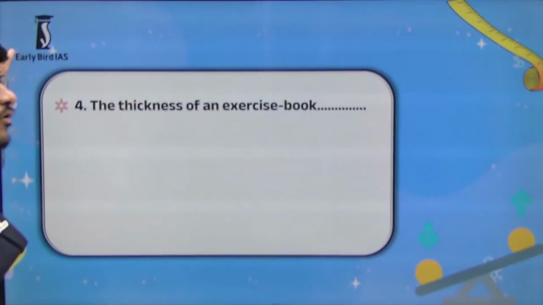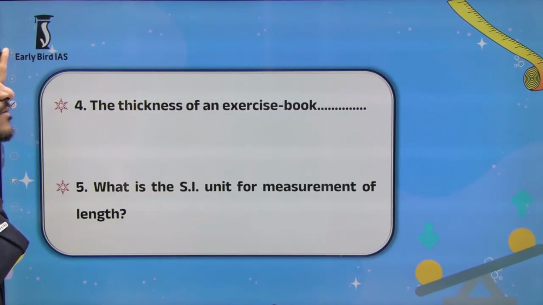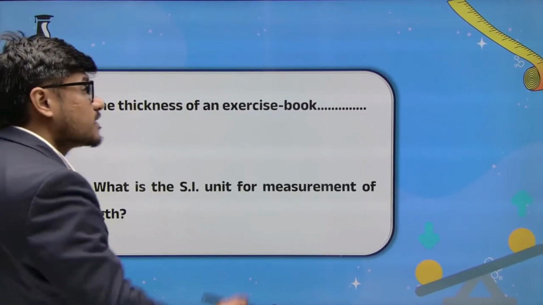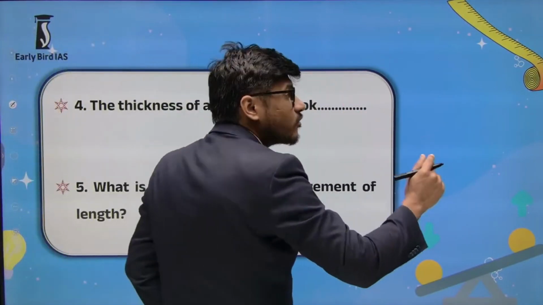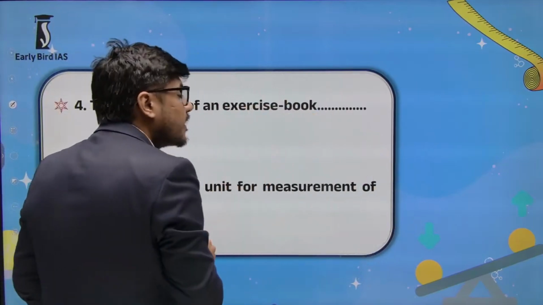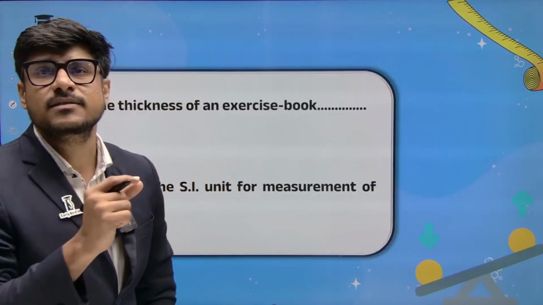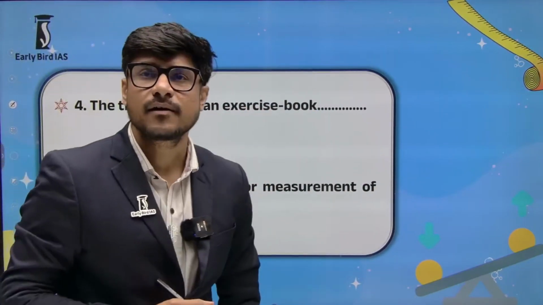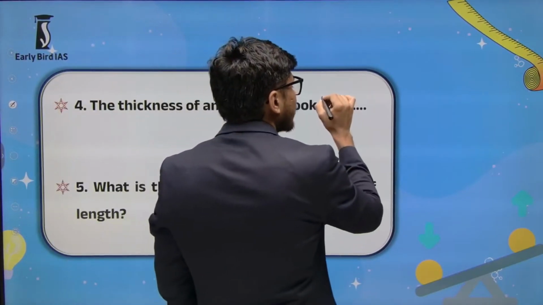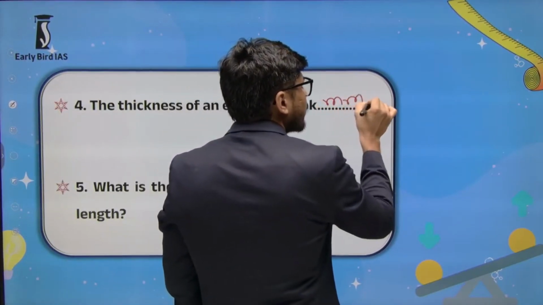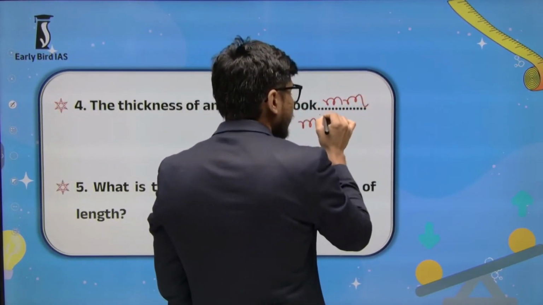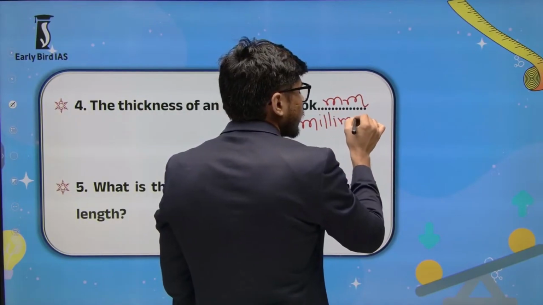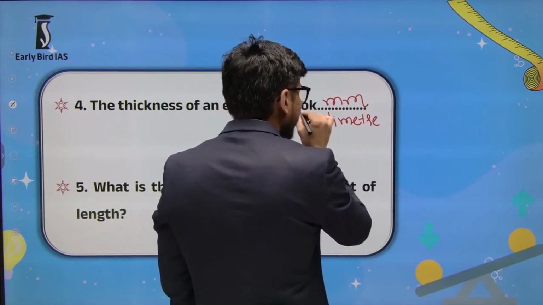The thickness of your exercise book, the thickness of your class book. As I have already told you, very small distances are calculated in millimeters, mm.